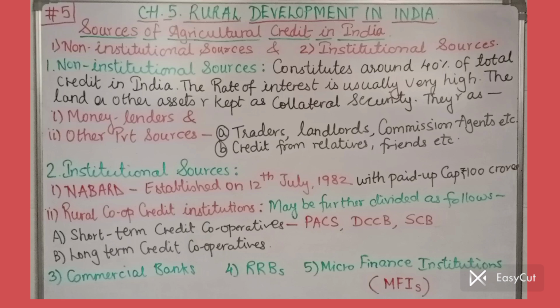Even NGOs provide alternative means of credit to the very poor and very small farmers in India. So these were the five institutional sources of finance for agricultural credit in India.